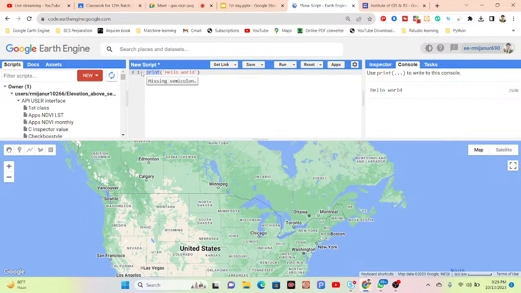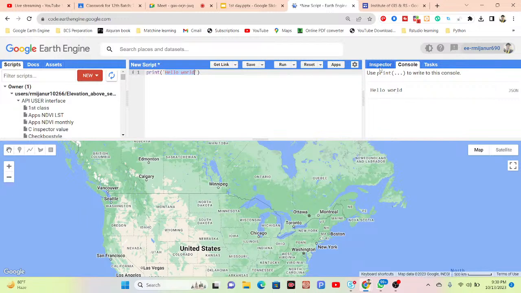The print function is used for anything you want to print. This time I want to print hello world, so I simply use the print function and write hello world in here. I get the result under the console tab. Suppose you want to print a time series chart, or anything. Then we get the result under the console tab. The console tab mainly prints your output, anything. It can be text, a number, a chart, an animation, a time series chart, anything.